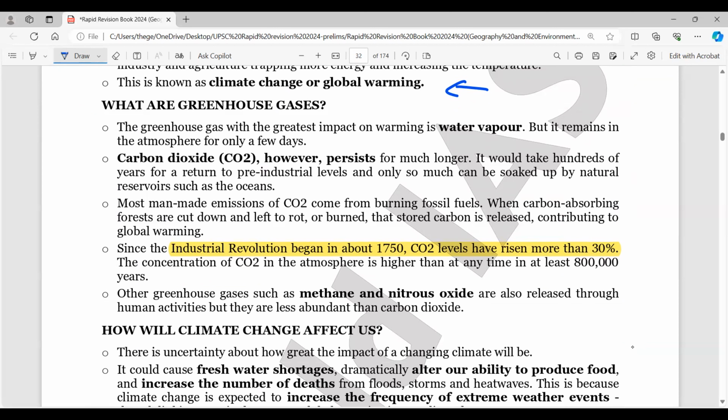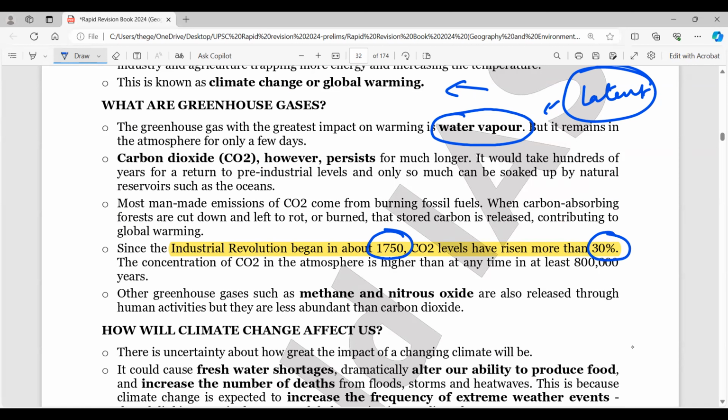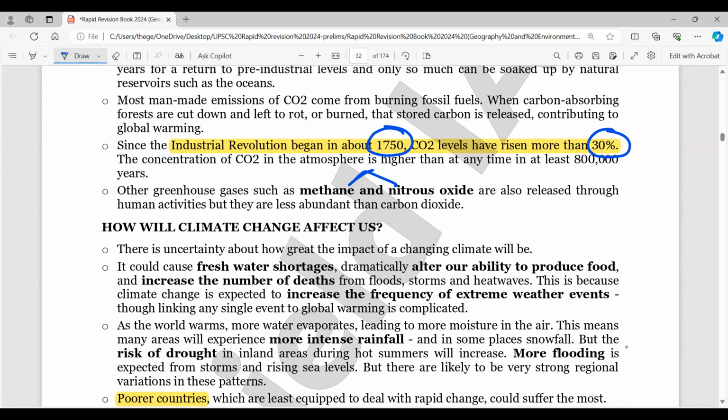Remember, the major agent of change is water vapor. People keep talking about greenhouse gases, but I'm not seeing much reference to water vapor. Water vapor is a big driver of climatic changes, especially anomalies across the globe, because it has latent heat, and you should look into the latent heat of water vapor. Carbon dioxide, however, persists for much longer, but there are others as well. Since the industrial revolution from 1750 onwards, there is a 30% rise, and that's what is killing us. Methane and nitrous oxides are the other ones.